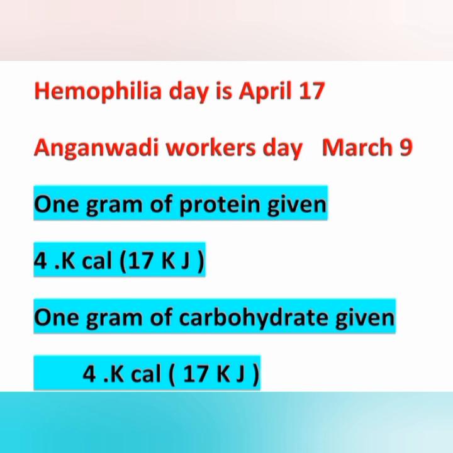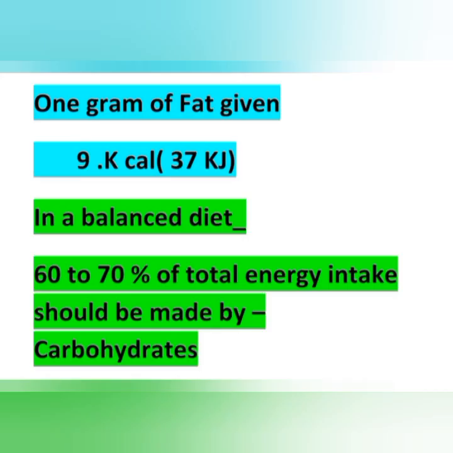And next point, 1 gram of protein gives 4 kilocalorie, that is 17 kilojoule, and 1 gram of carbohydrate gives 4 kilocalorie, same, that is 17 kilojoule. That is protein and carbohydrate will give 4 kilocalorie. And 1 gram of fat gives 9 kilocalorie, that is 37 kilojoule. Calorie and kilojoule both are important. Maybe a question will be asked in kilojoule.